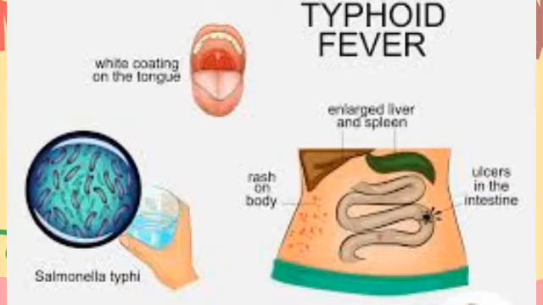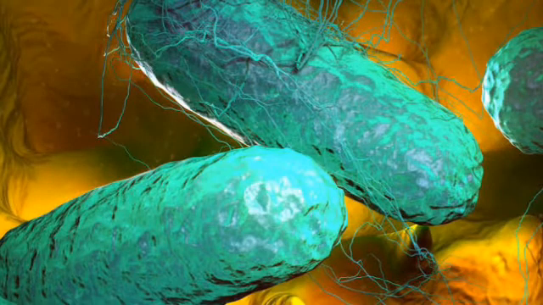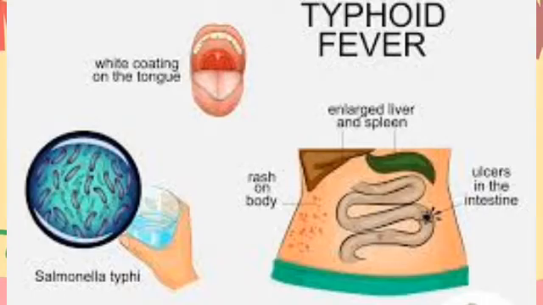Then we have typhoid fever. Typhoid fever is another disease caused by bacteria. Typhoid fever is very deadly and is transferred through contaminated water or food. This is the typhoid bacteria, Salmonella typhi. So when contaminated water is consumed, the bacteria finds its way into the stomach and into the small intestine, where it causes so much harm to the body.